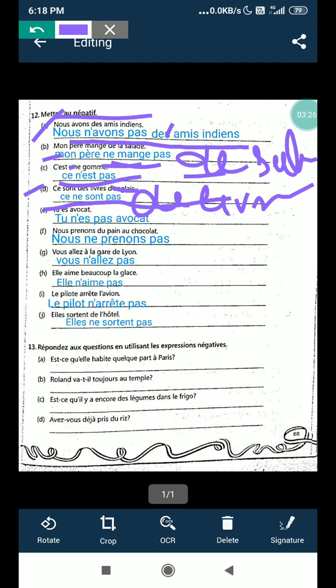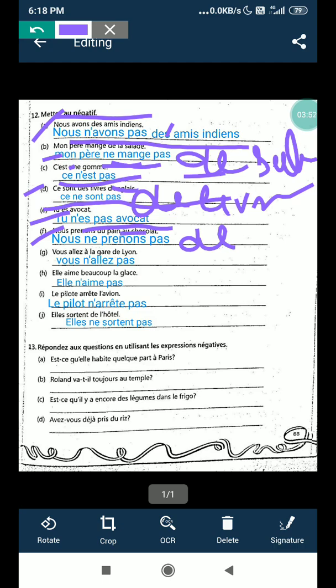Tu es avocat, you are a lawyer. Tu n'es pas avocat, you are not a lawyer. Then nous prenons du pain au chocolat, we take chocolate bread. Nous ne prenons pas de pain au chocolat.